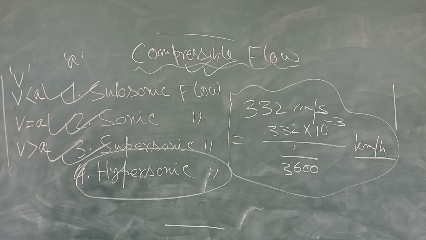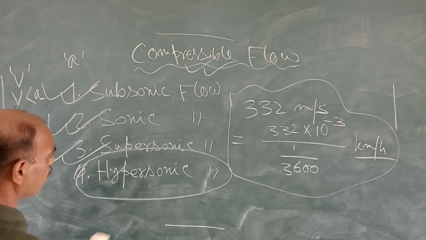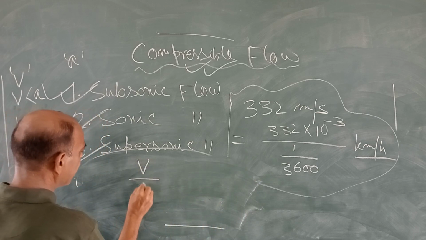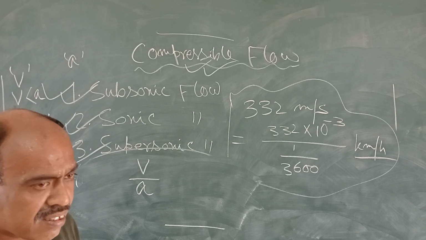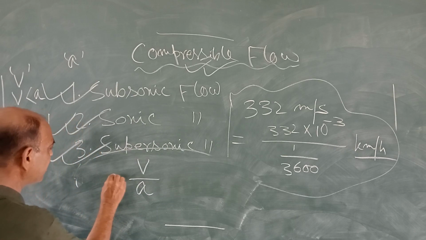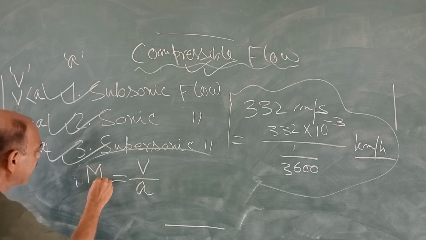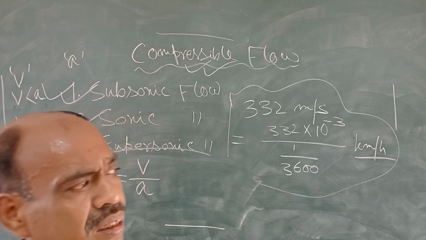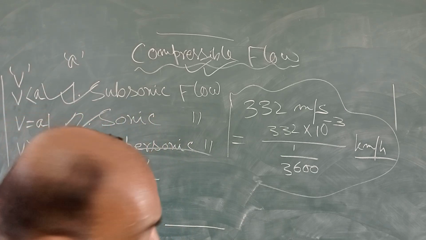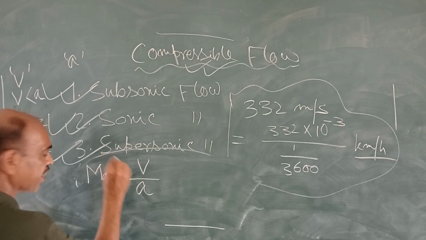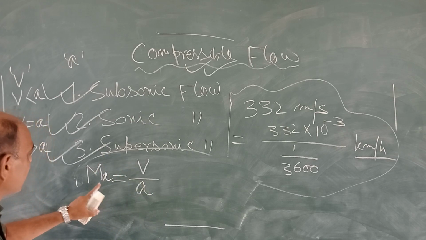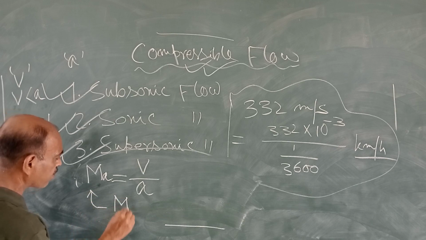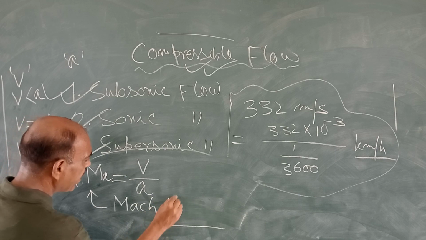So what are we talking about? We are talking about the ratio V by A, and you can see that this is a dimensionless number, and this is represented by M. In some books you will get only capital M, and in some books you will get capital M and small a. And this is called the Mach number. M-A-C-H, Mach number.